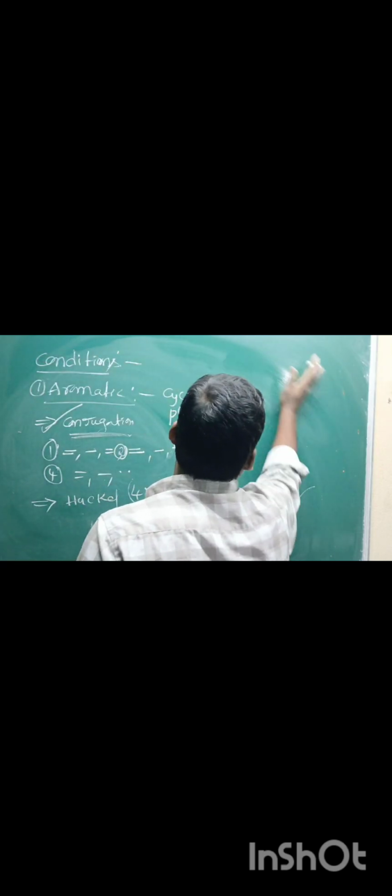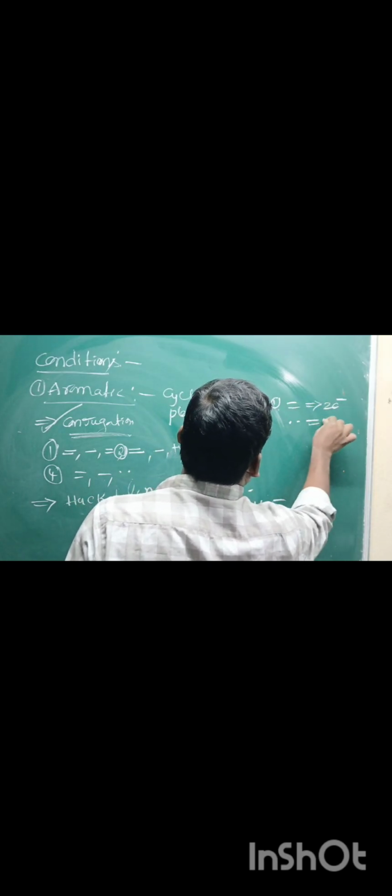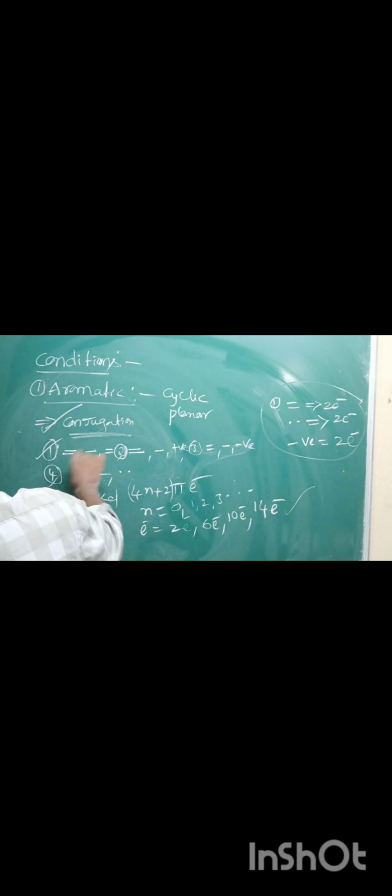How to calculate the number of electrons here? A double bond is nothing but 2 electrons. A lone pair of electrons is nothing but 2 electrons. A negative charge is nothing but 2 electrons. These are the key points. If you take some example here, is this aromatic or anti-aromatic?